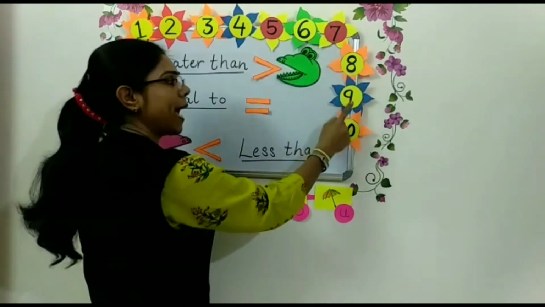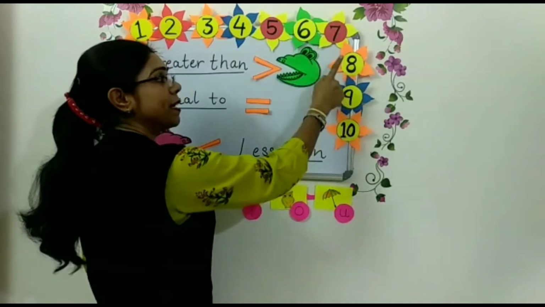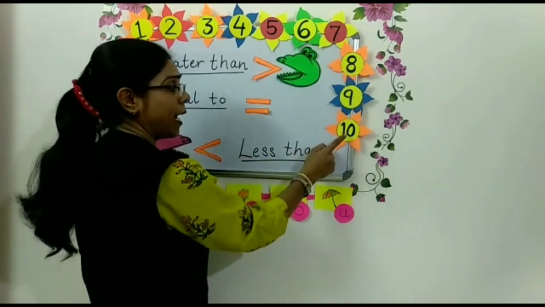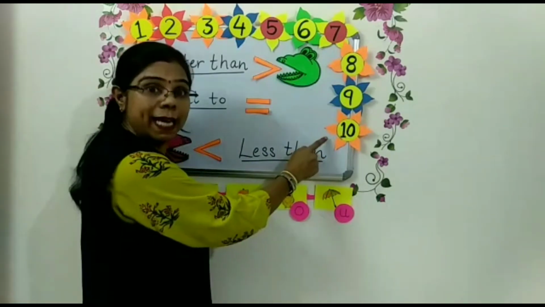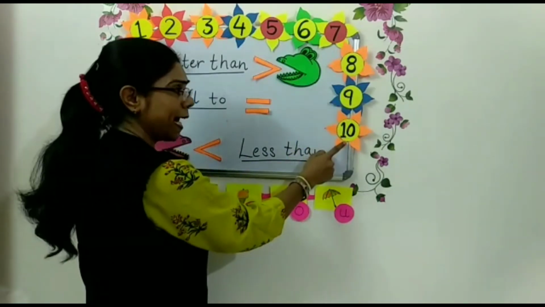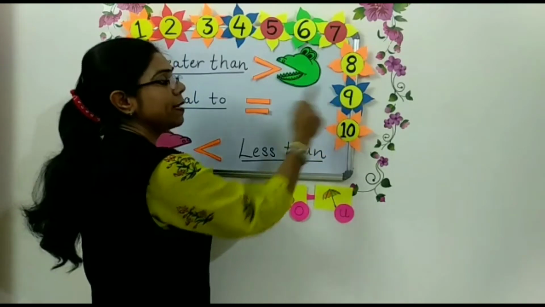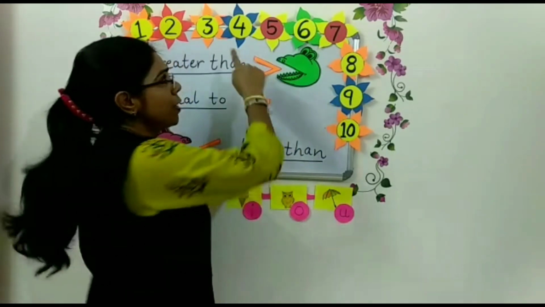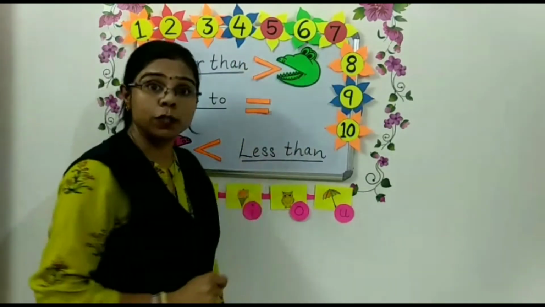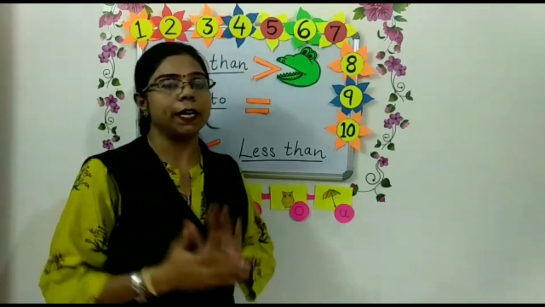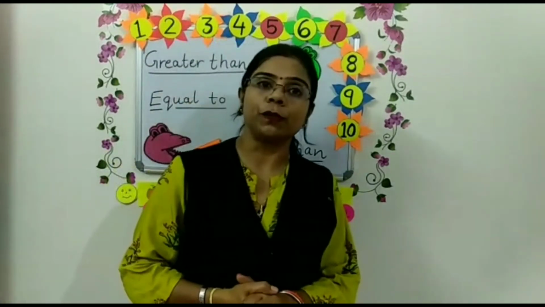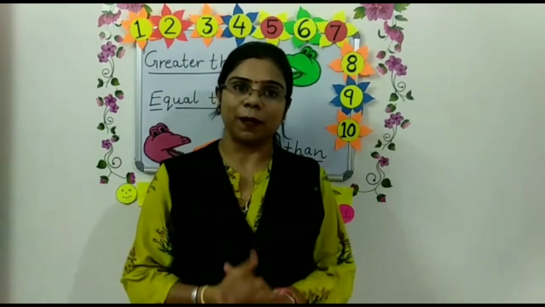And after 8, 9 is there. And 9 is bigger than 8. And the next number is 10, which comes after 9. So 10 is bigger than 9. So the number which comes later in the counting is known as the bigger number. So today I am going to teach you only the bigger number.